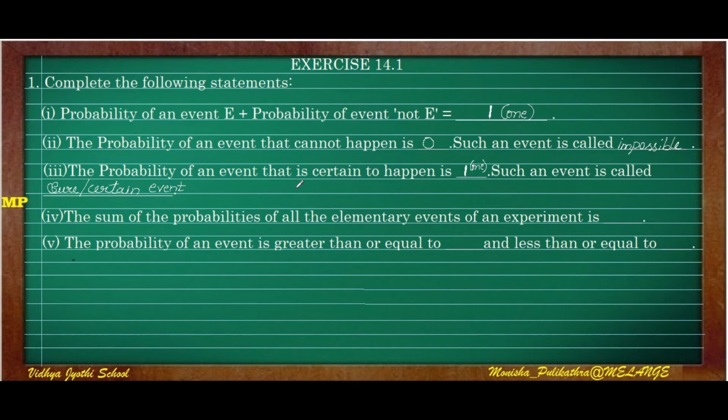Next, the fourth one: the sum of the probabilities of all the elementary events of an experiment is always equal to 1. And moving on to the fifth question, the probability of an event is greater than or equal to 0 and less than or equal to 1. So the probability will always be between 0 and 1. I hope you understood this.